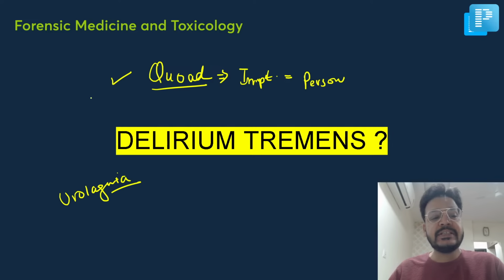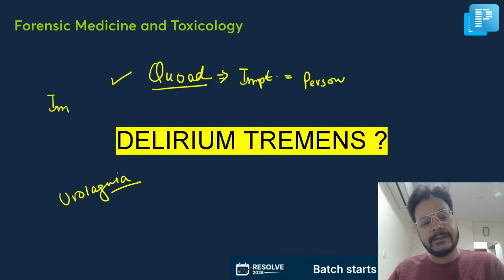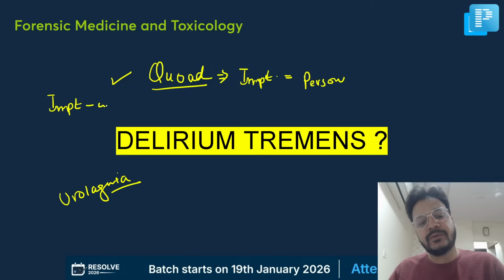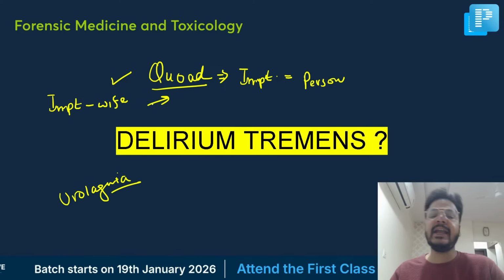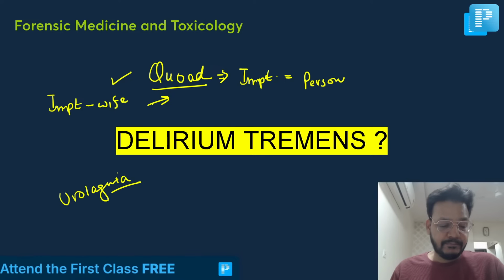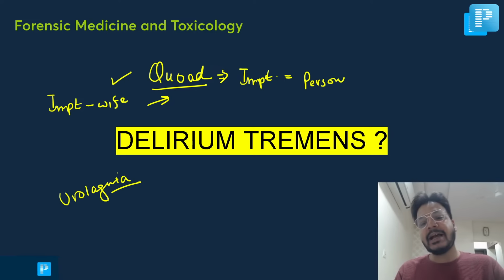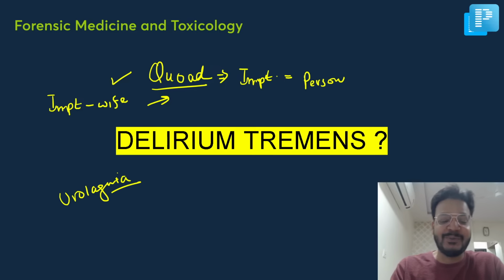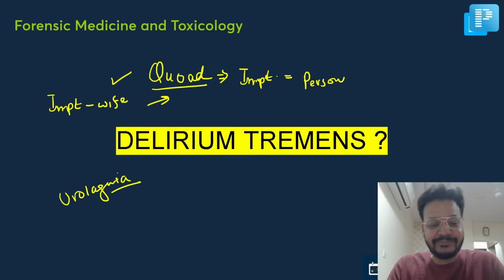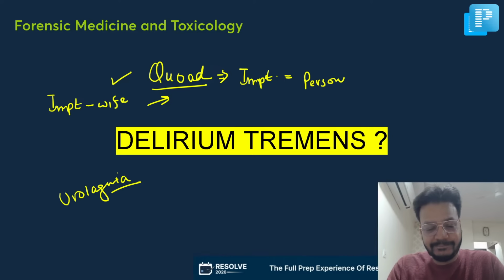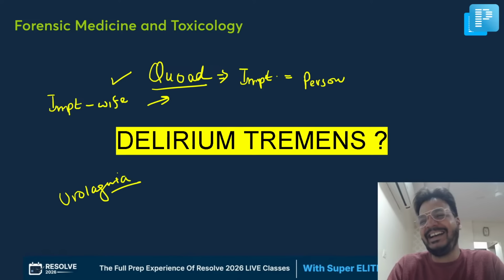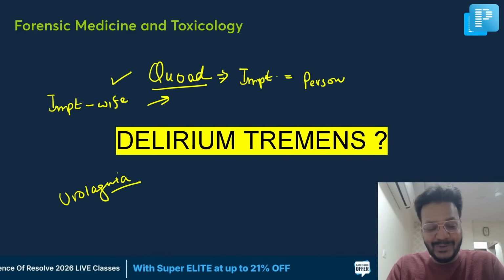Okay. Impotence towards the wife. If a husband is impotent towards wife, that is known as quad. Okay. Anyways, but not for other women. Yes. एक आदमी एक औरत के लिए नामर्द है, बाकी के लिए मोस्ट वेलकम है. तो उसको बोलते हैं quad. Very good. This is quad. Quad on hunk.